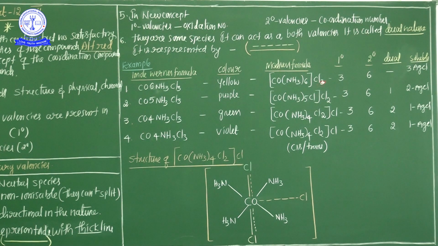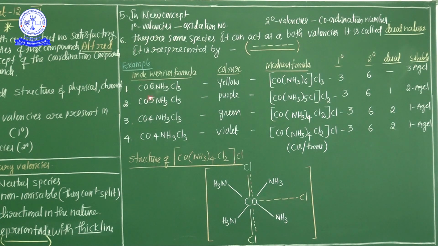Here primary valencies are 3 because of the outside ionizable chlorines, and secondary valencies are 6. There are no dual nature species. Next example, 1 mole of Werner's formula, CoCl3·5NH3. This is the Werner's formula, but from the modern formula point of view, Co is as usual the central metal atom,